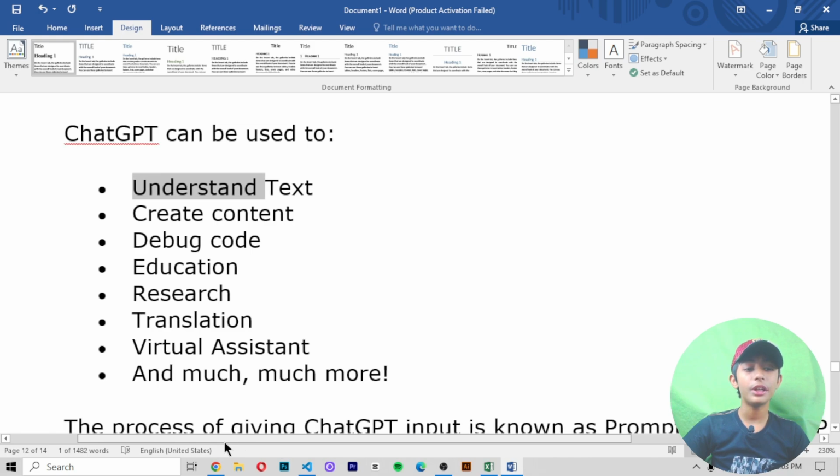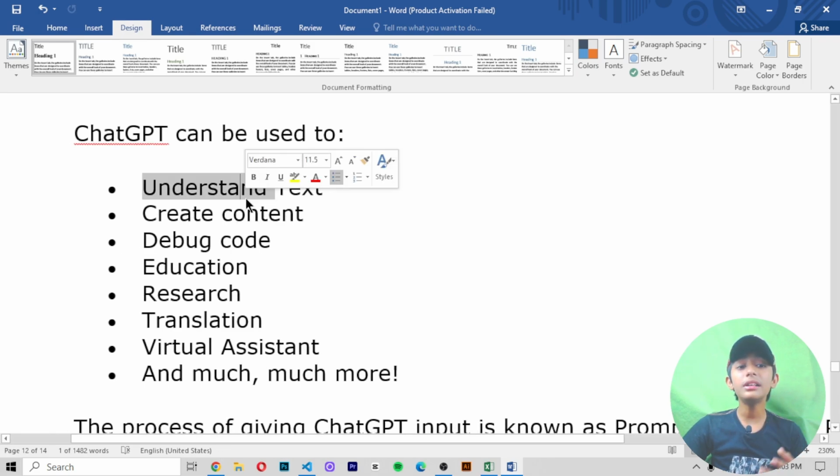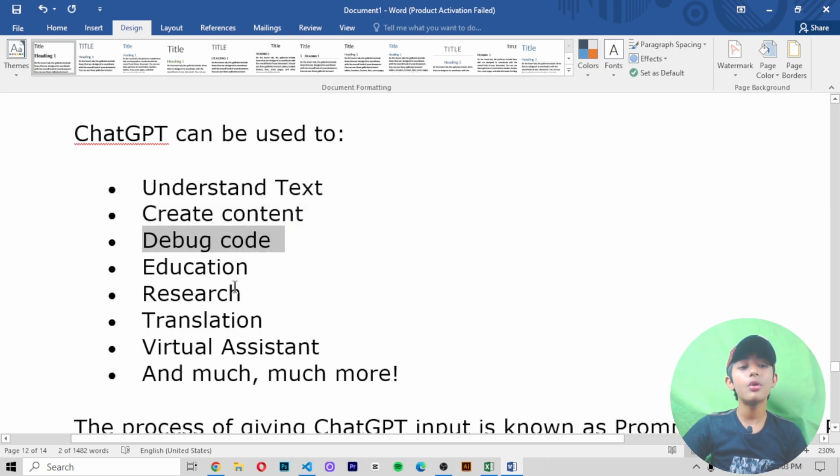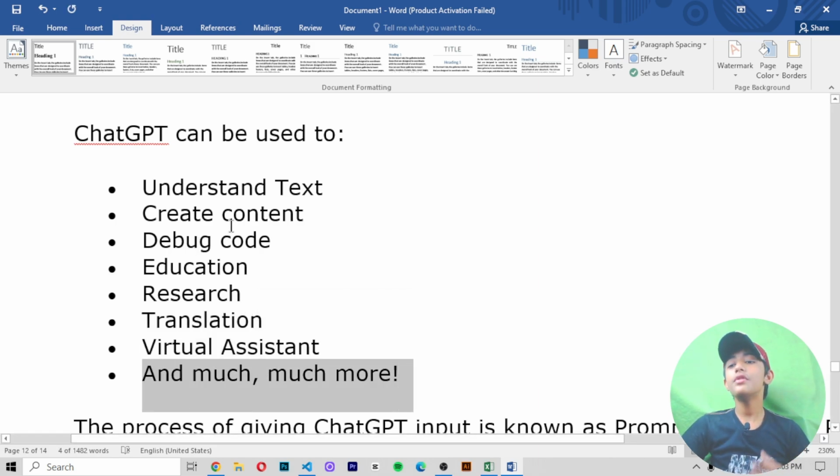ChatGPT is very useful. It can be used to understand text, create content, debug code, education, research, translation, virtual assistant, and much more. If you ask anything from ChatGPT, it will give you the answer in 1 minute or even 5 seconds. That is what ChatGPT is used for.